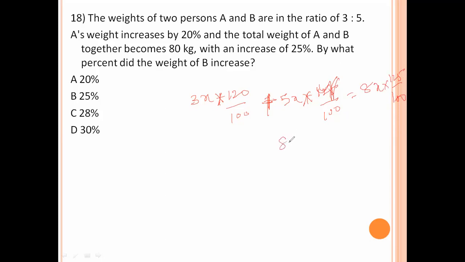Otherwise 8x into 125% equal to 80. 25 5 ja, 25 4 ja, 4 1 ja, 4 2 ja, 5 into 2 10, 10 1 ja, 10 8 ja. X equal to 8 kilos.